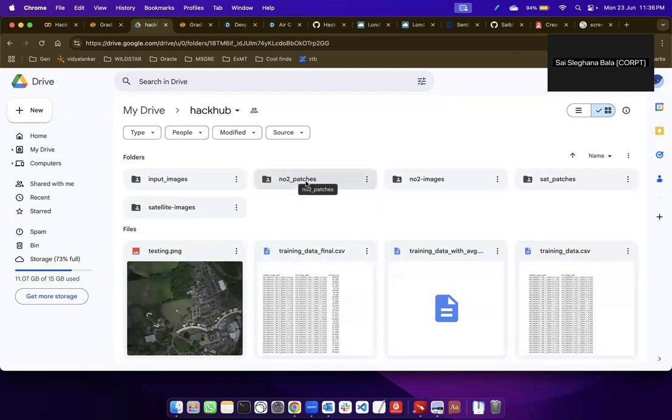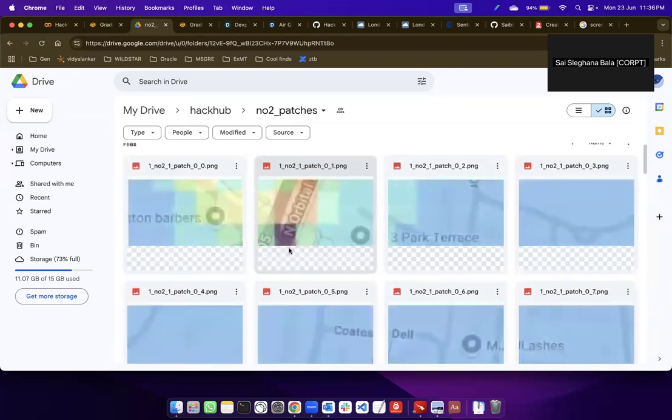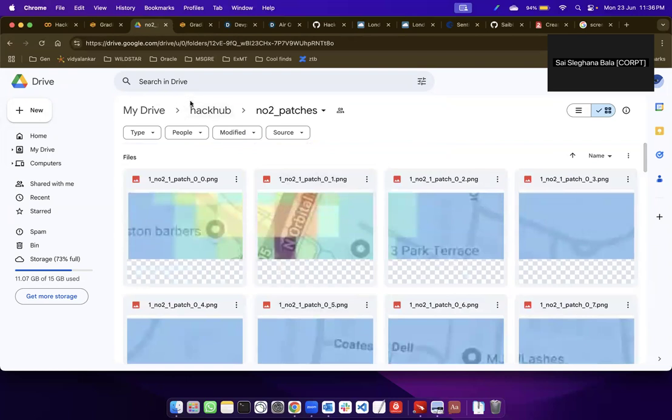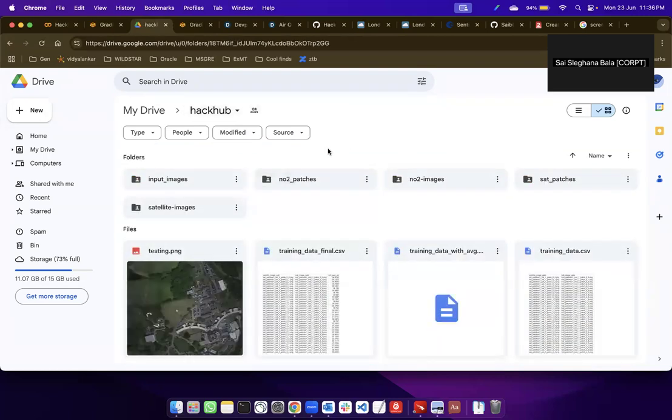This also increases our data set as well as makes our model more sensitive to the smaller features that it can catch from each of these patches. This patch would include the smaller split of the region. But with this, there also comes a problem that the NO2 patches may not be of equal sizes.